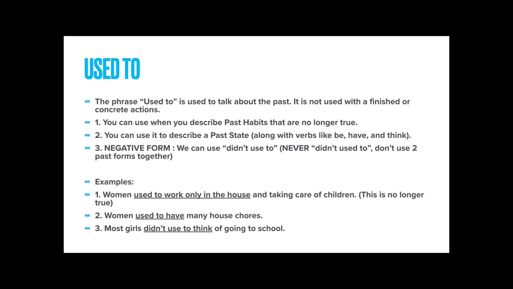You can use it when you describe past habits that are no longer true. You can use it to describe a past state with verbs like be, have, and think. Those verbs show state. The negative form to use it is didn't used to.